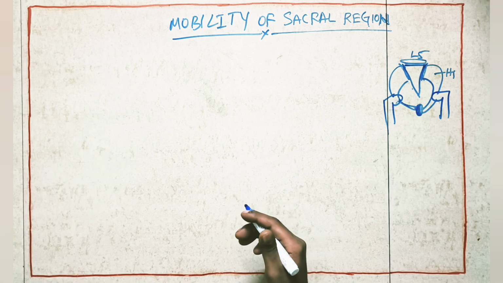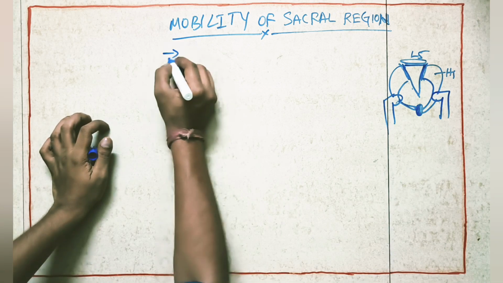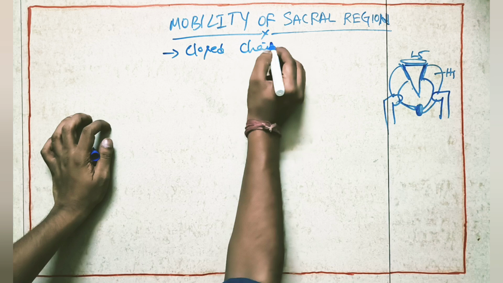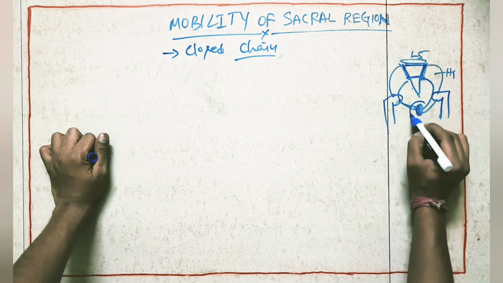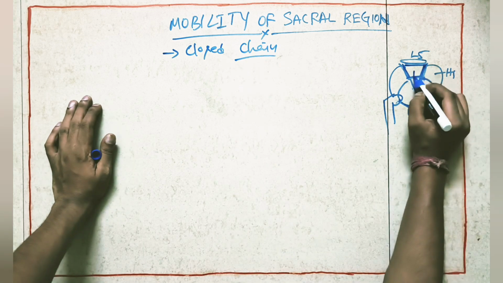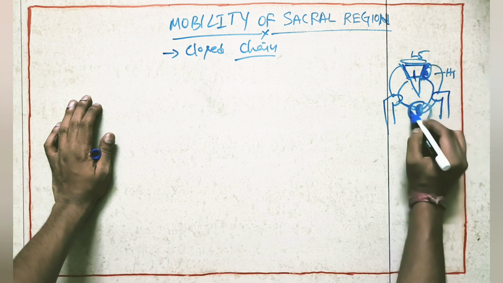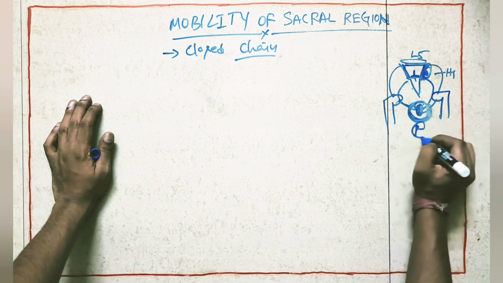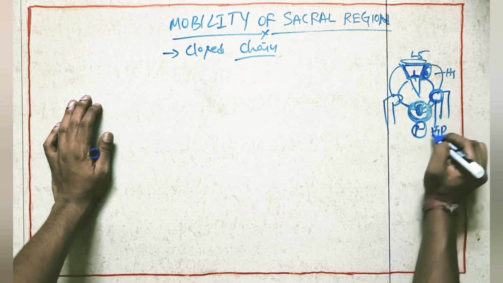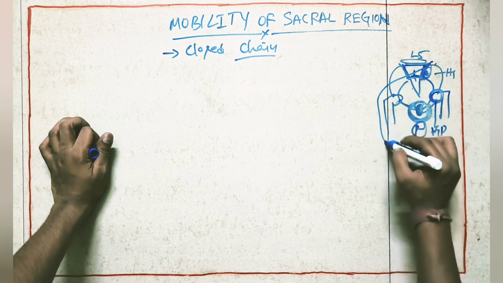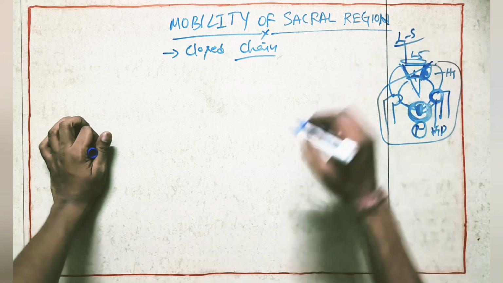The mobility of the sacral region is like a closed chain movement. Closed chain movement means if the sacrum moves, the pubic symphysis will automatically move, because the sacrum is connected to the hip bone, and the hip bone is connected to the pubic symphysis. If the sacrum moves, the pubic symphysis will move, and at the same time the hip joint also will move. In relation to all this, the lumbar spine also will move.